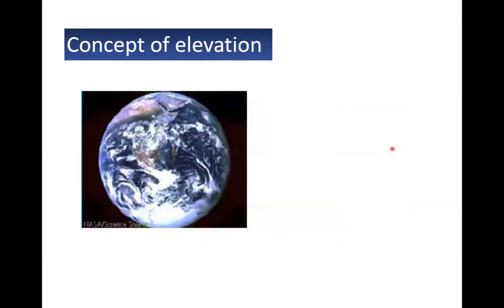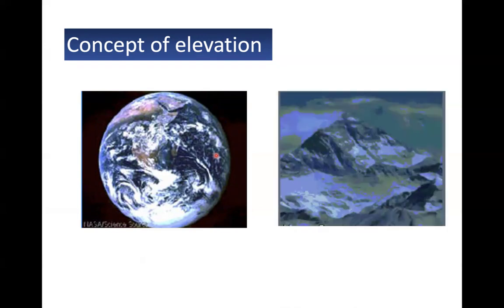From here, where are we moving to? We are moving to the elevation map. For the elevation map, we need to understand something. If we see the earth from a distance, what does it look like? It is completely flat. The sea, the hills are all in the same plane. But is this true? Of course not.